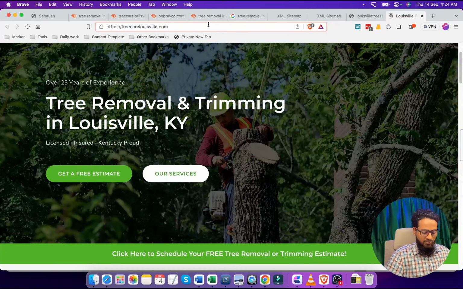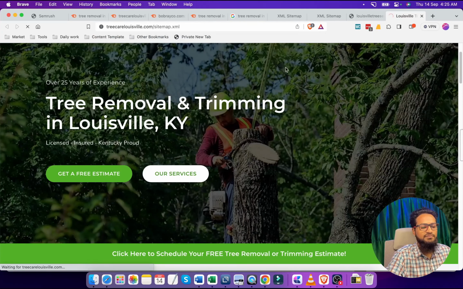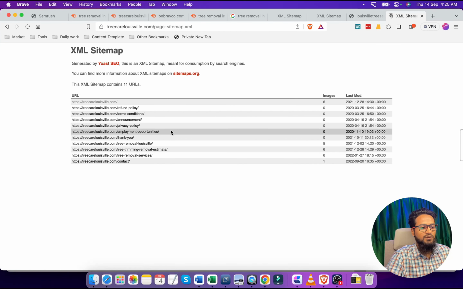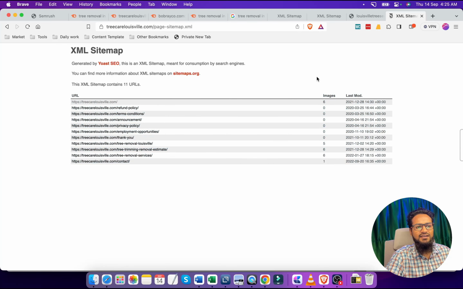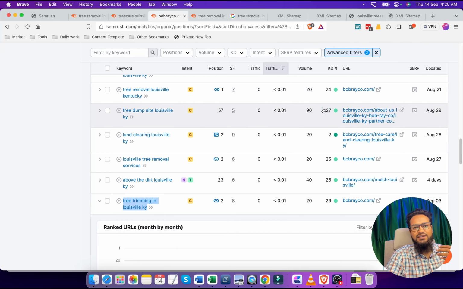So if we see how many pages this site has, we can see only 11 pages. This is the reason they are getting very low traffic, because this site is getting a good number of topics, for having a good number of pages, right? This is why Google is providing a good rank for these sites.